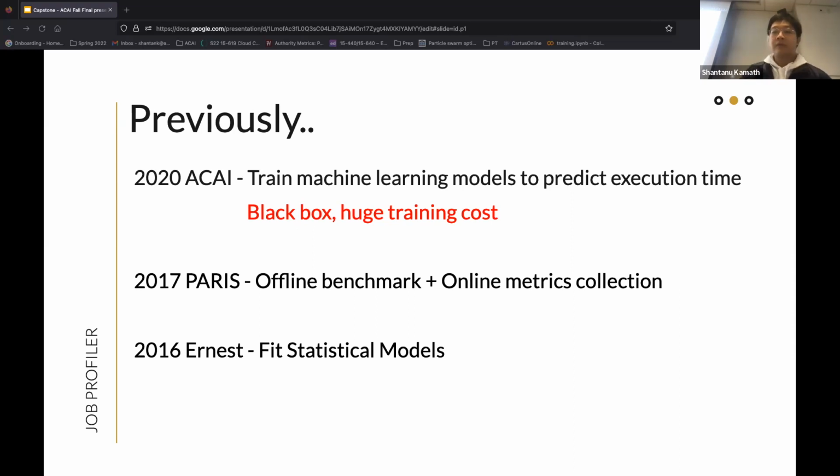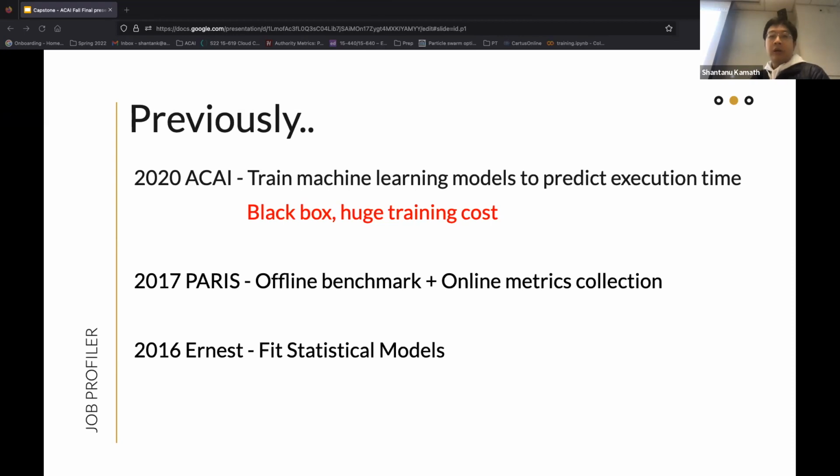Outside the world of SI, people have tried to model the execution of different algorithms and machine learning jobs mathematically, and fit them statistically, such as the Ernest model in 2016, or the Paris model in 2017. They first offline benchmark the different machine types provided by the cloud provider, and then do online metrics collection when the job is executing, then do the pairing and matching to see which one is best to schedule the job.